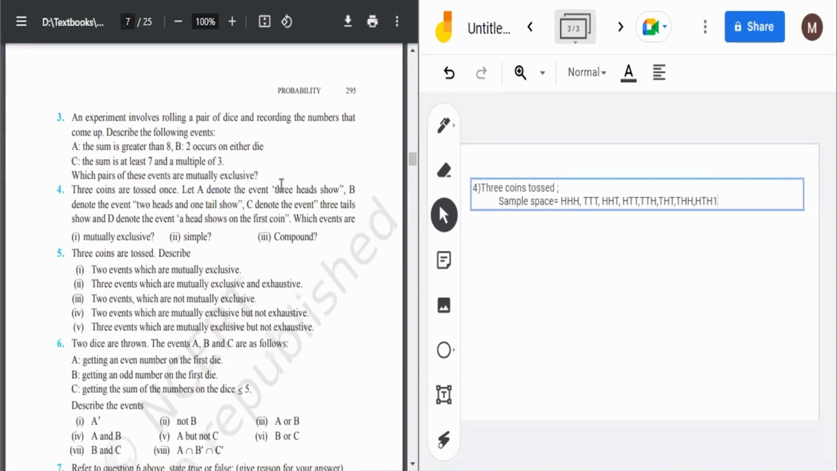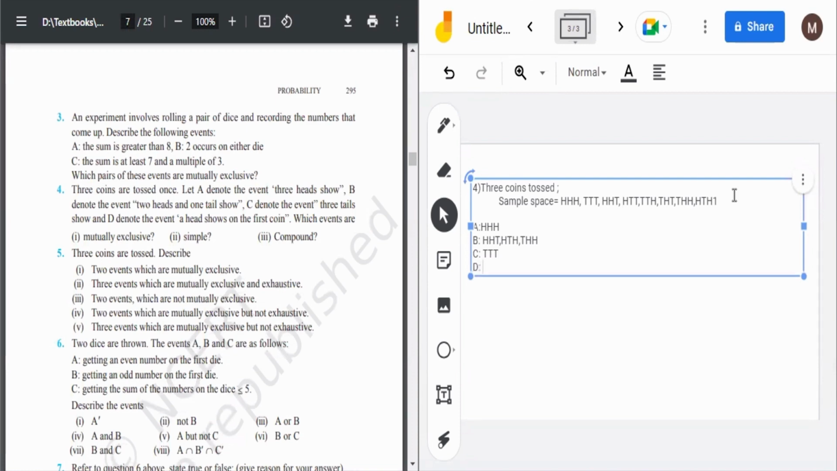In A, 3 heads shown, I write it down: for A we get head head head. Then what will come in B? B is 2 heads and 1 tail shown. With 2 heads, it can be head head tail, head tail head, or tail head head. Then in C, it says 3 tails shown, so tail tail tail. And in D, it says a head shows on the first coin.